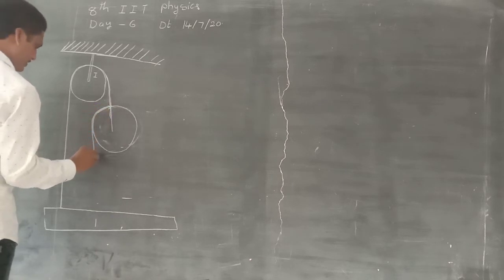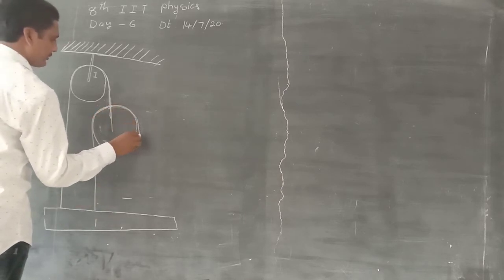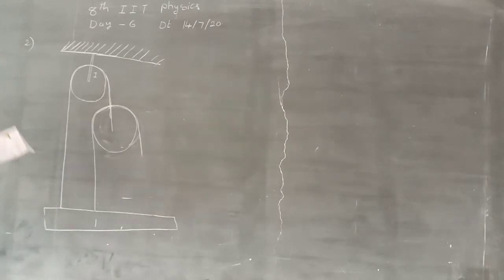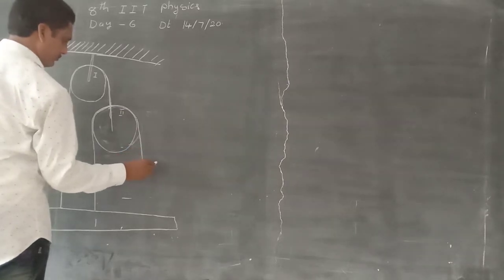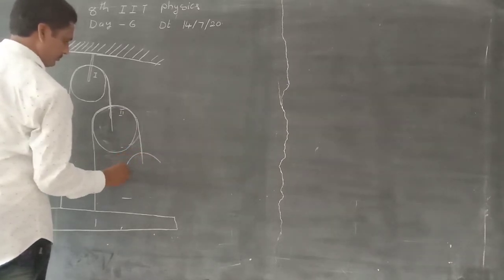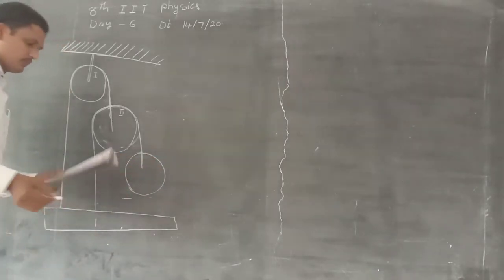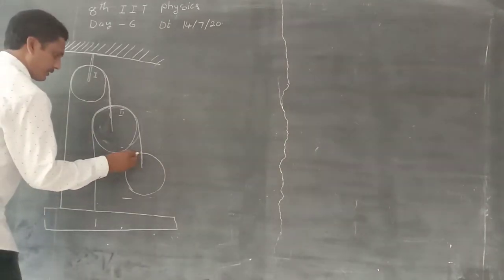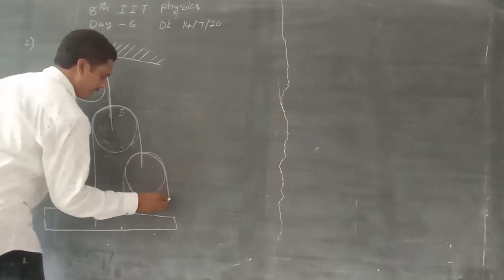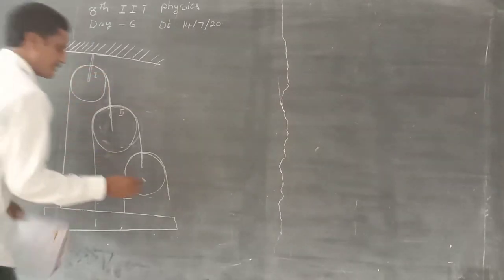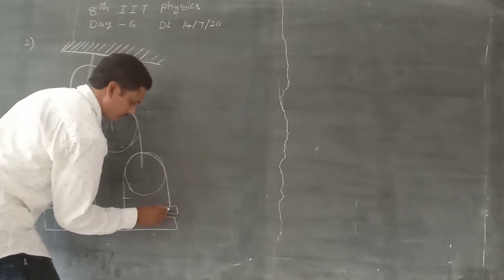It is connected to the first body, and this is the second pulley. Next, this is the third pulley, connected to the first body, and on the other side is suspended the second body.